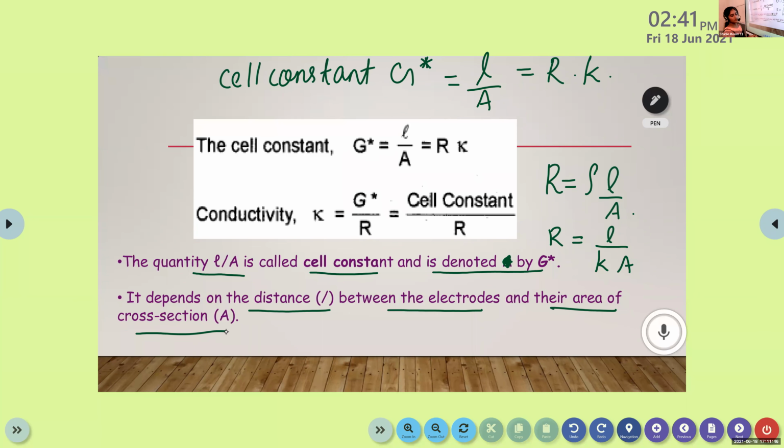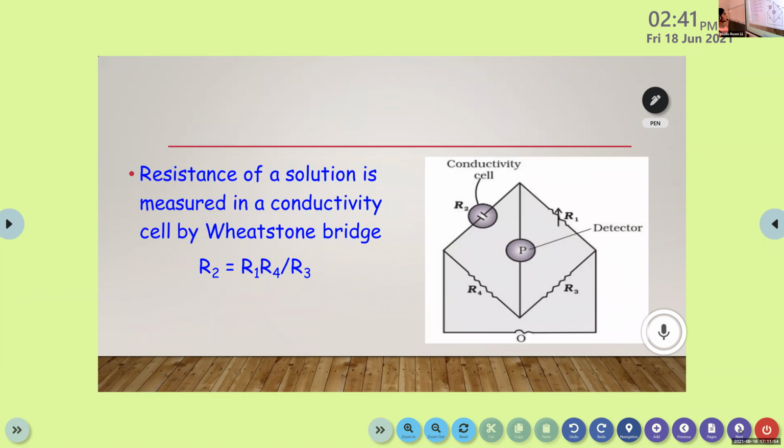Can I move to next one? Yes, ma'am. Okay, this is the equation. Resistance of a solution is measured in conductivity cell by Wheatstone bridge. R2 is the unknown resistance, and this is the equation for calculating the resistance: R2 is equal to R1 into R4 divided by R3. Did you learn the same in physics? Yes, okay.